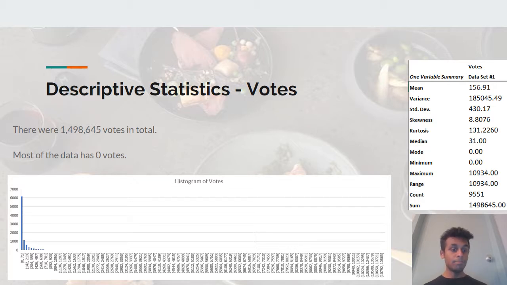There are a maximum number of restaurants in the 0 to 71 vote range, and then there are about 1,000 restaurants which have about 100 votes, and so on. There are fewer and fewer restaurants which have about 200 or 400 votes, but there are a few restaurants in our data set which have 10,000 votes, which is why the histogram's range is so high.